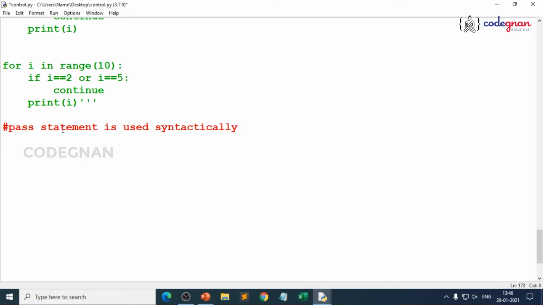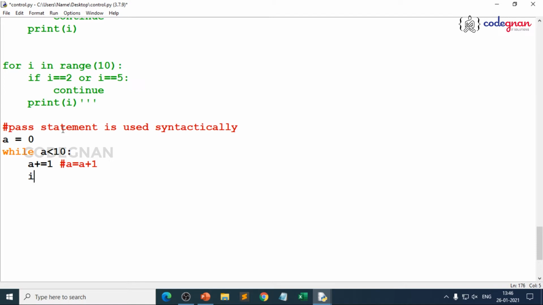To make it easy to understand, let me take a simple example where I take a value a equal to 0, and I'll write my while loop: while a is less than 10. If you want to take input from the user, just take it as n, with int of input. It's up to you. And I just wanted to update it: a plus equal to 1, or you also know it as a equals a plus 1. It's up to the user's interest, you can take anything.